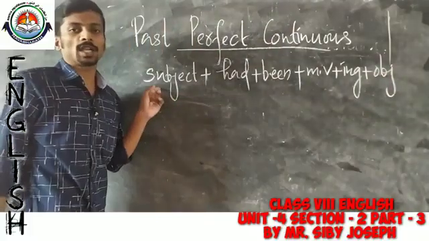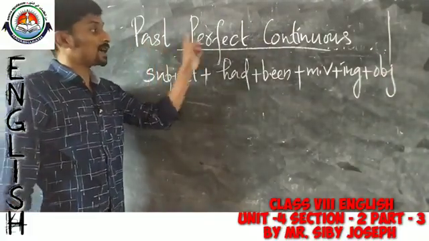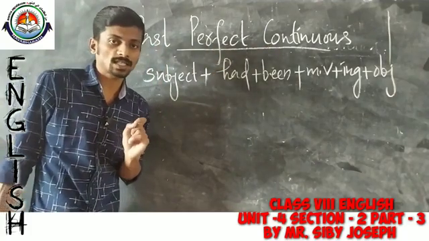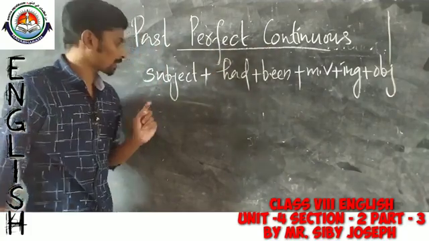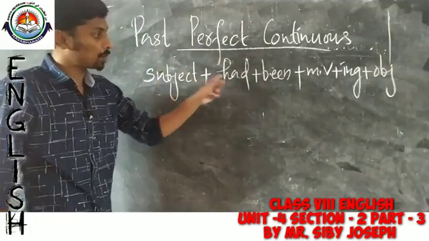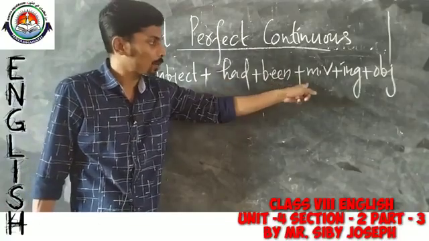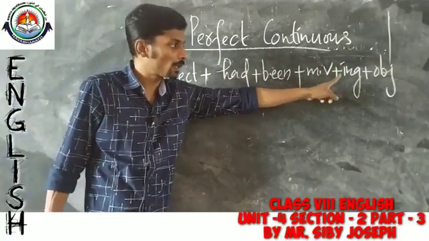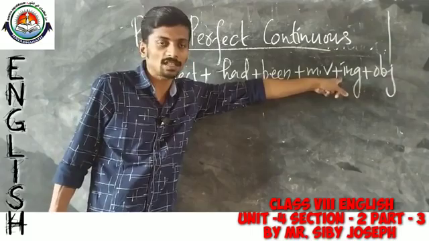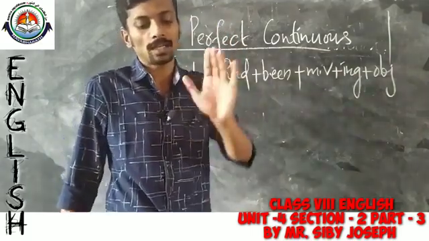So, this is the format of writing a past perfect continuous sentence. First of all, we should have a subject, then had, then been, then main verb plus its ing form and object.